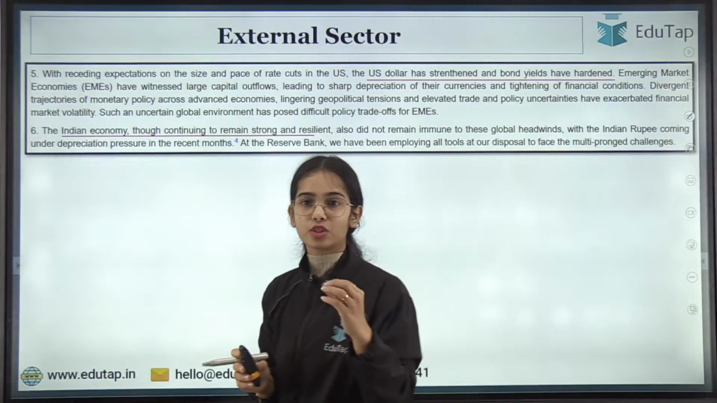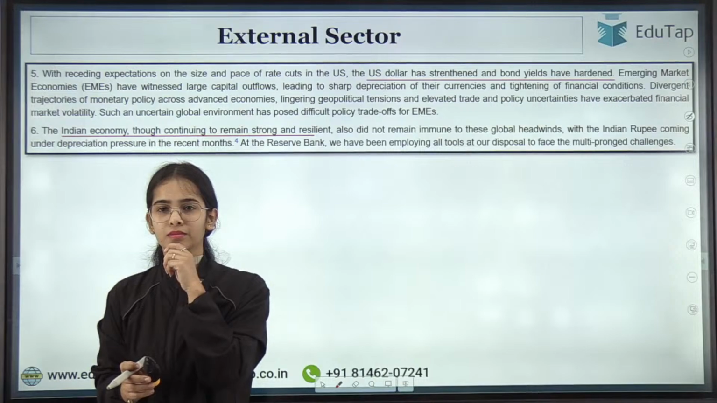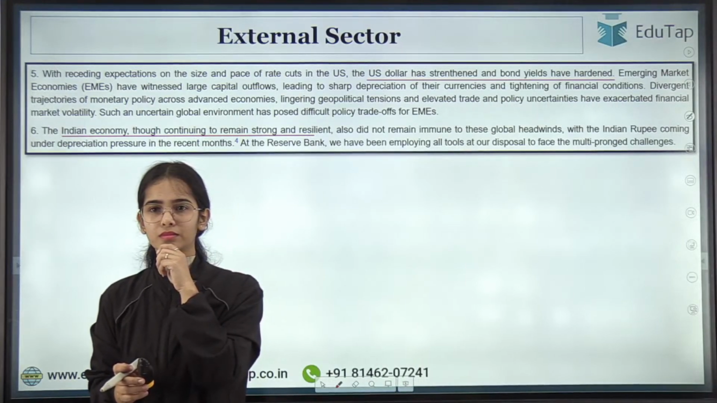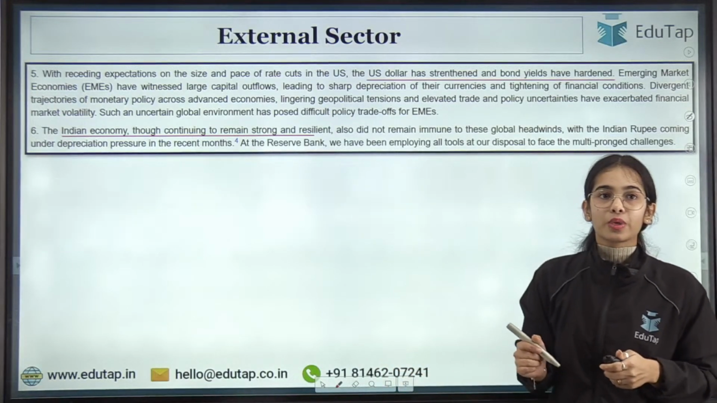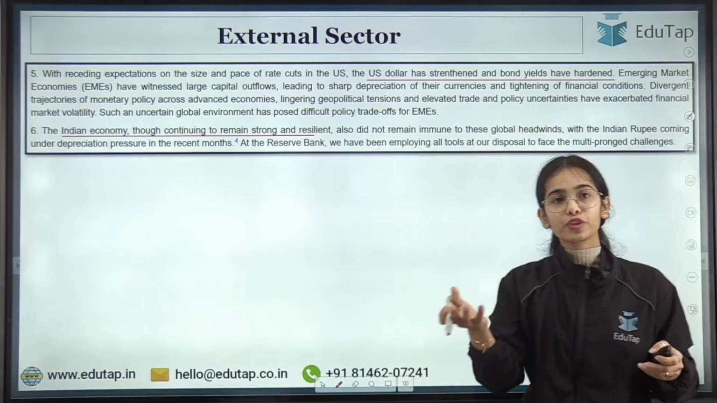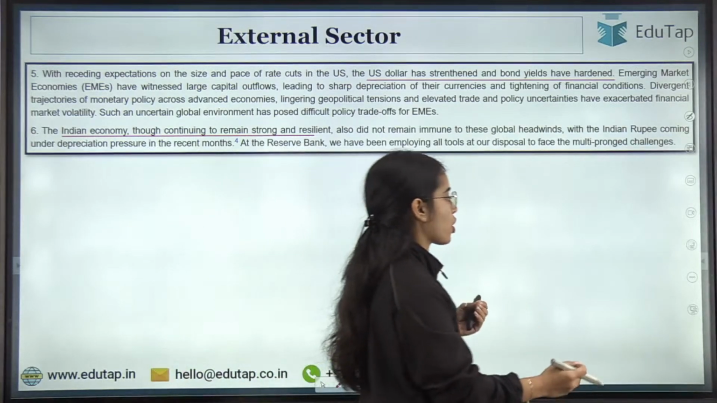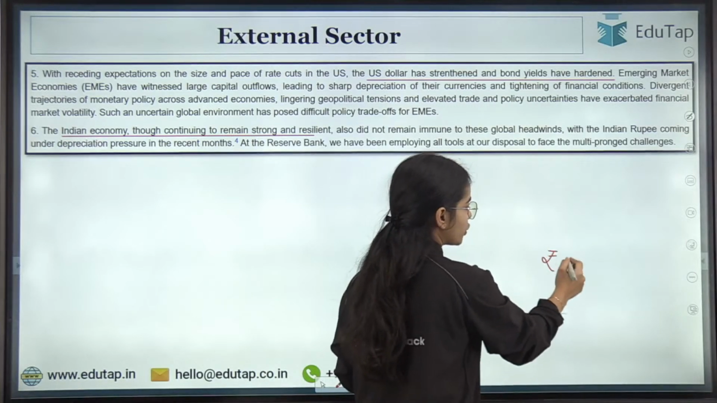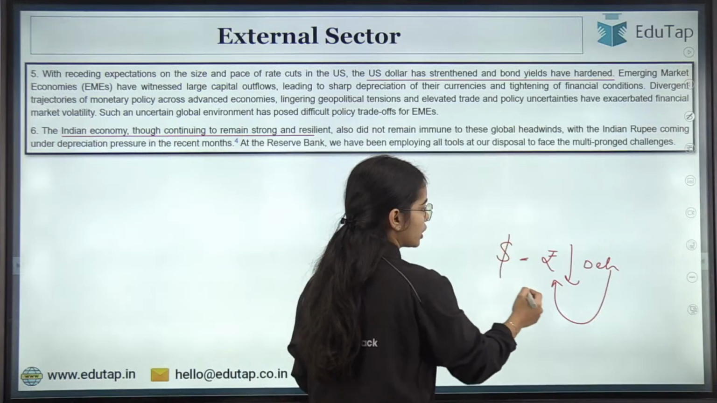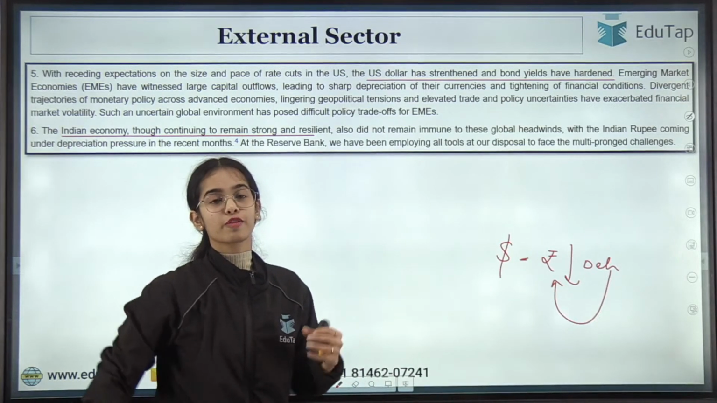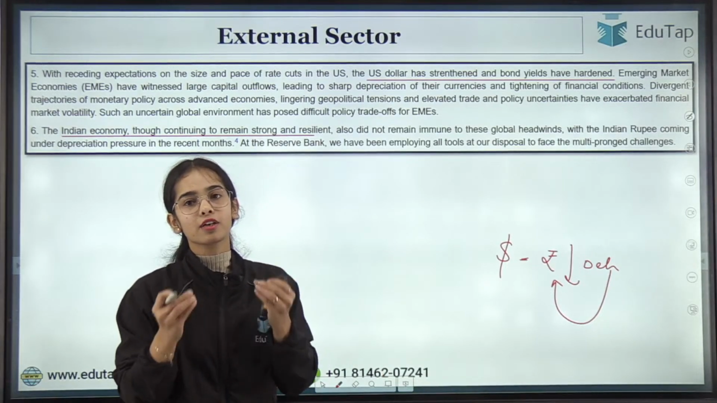Now, the external sector. First of all, how many of you know that currently there is huge depreciation of the rupee against the dollar? The rupee value is decreasing. The rupee is depreciating against the dollar. We have to give more and more rupees to get $1. That means the rupee is getting weaker.